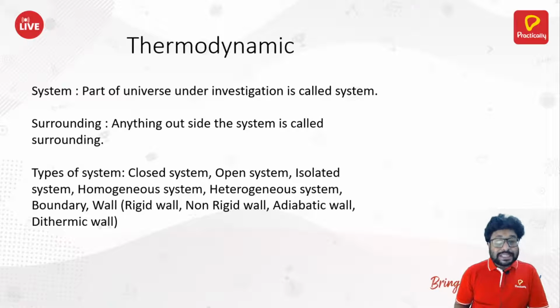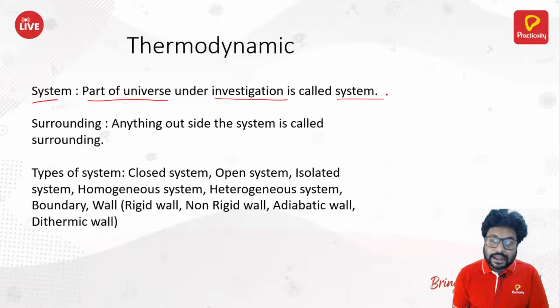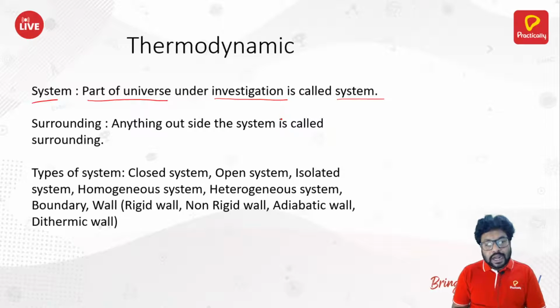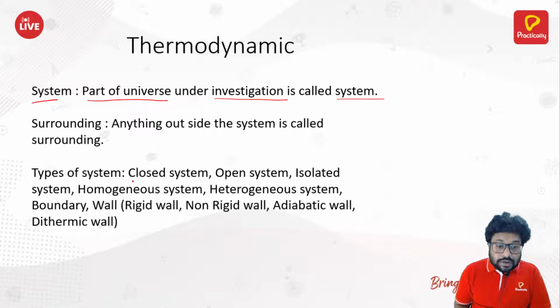Thermodynamics. Now system. What is system? Which I have already told you, it's a part of the universe which is under investigation, is called system. Okay. Next, surrounding. Anything outside the system is called surrounding. Now, there are different types of system: closed system, open system, isolated system, homogeneous system.